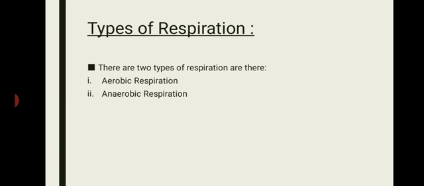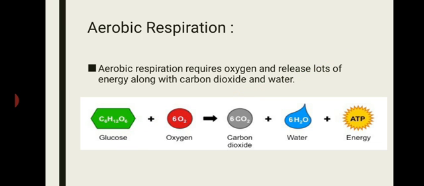Aerobic means it requires oxygen, and as a result it gives a lot of energy. How much energy does it give? It gives 38 ATP at a time. 1 glucose and 6 oxygen combine, and they give 38 ATP.